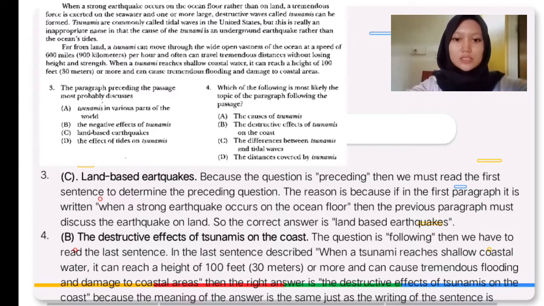The last sentence describes that when a tsunami reaches shallow coastal water, it can reach a height of 100 feet or 30 meters or more and can cause tremendous flooding and damage to coastal areas. The right answer is the destructive effect of tsunami on the coast, because the meaning is the same, just the wording is different.